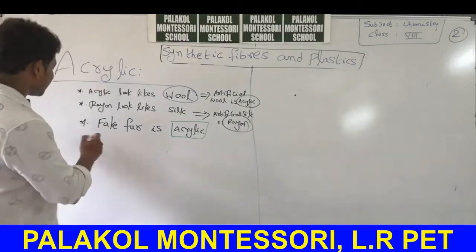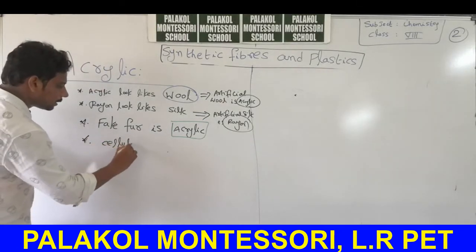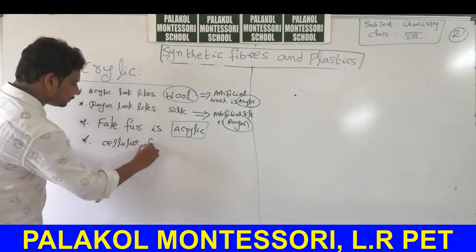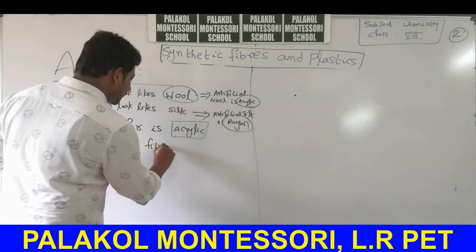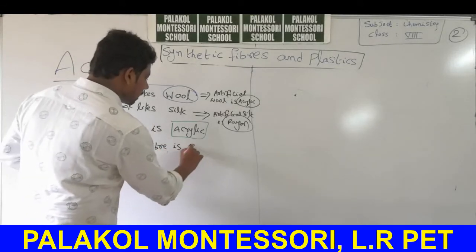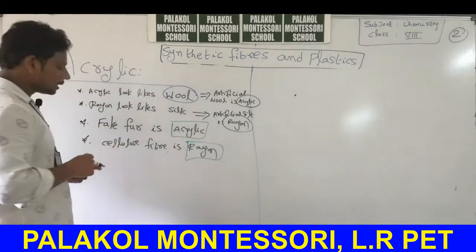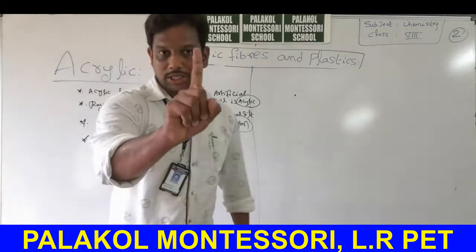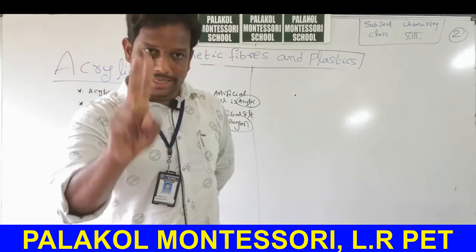Again I will write here, cellulose fiber is rayon. So don't confuse all the four bits. First bit is artificial silk is rayon, cellulose fiber is rayon.